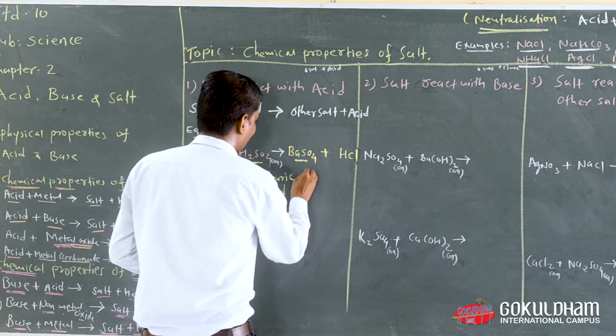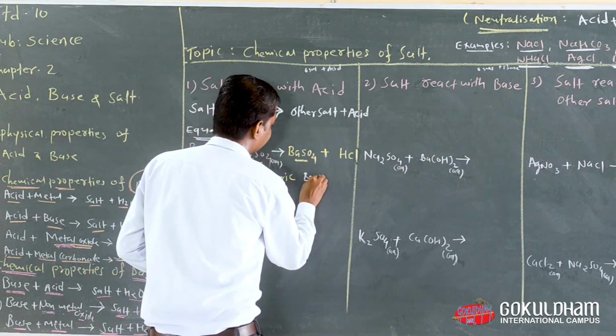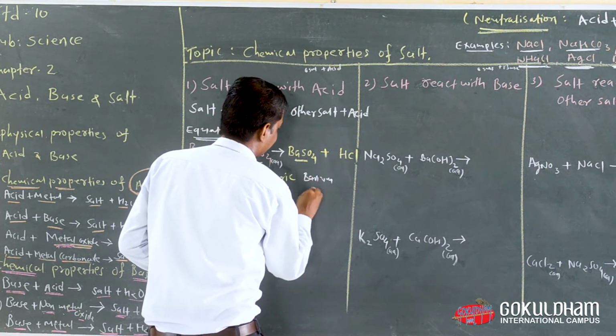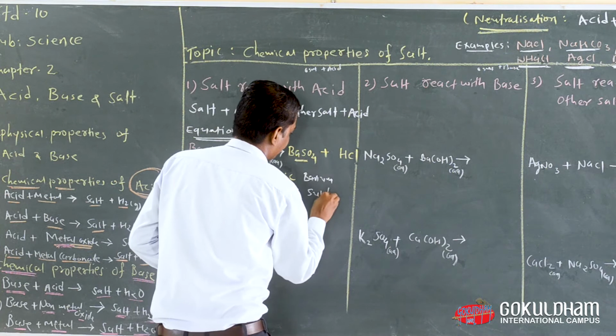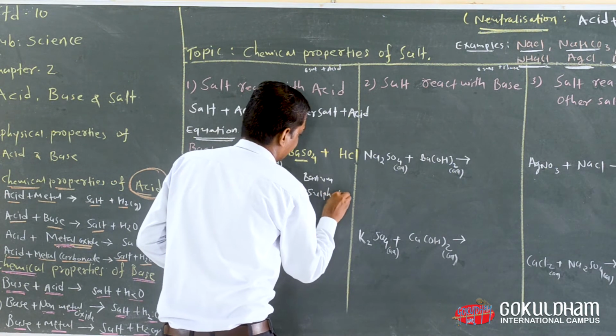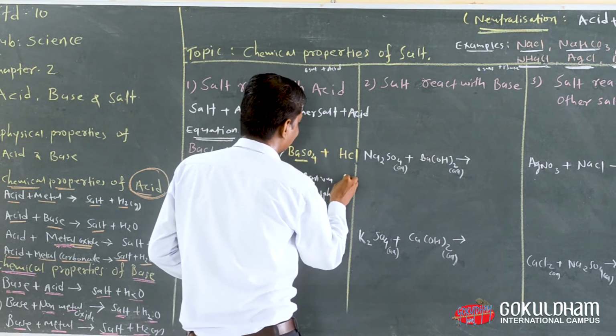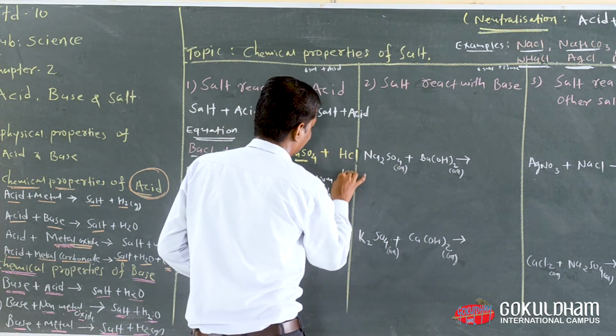BaSO4 means barium sulfate, and HCl means hydrochloric acid.